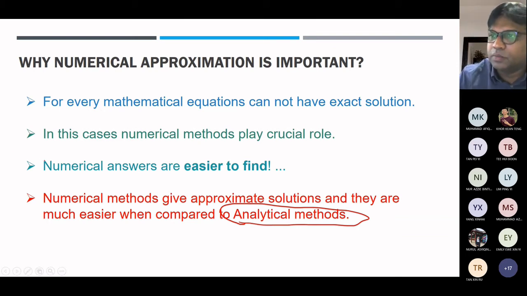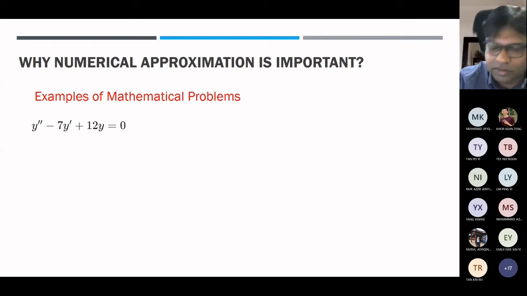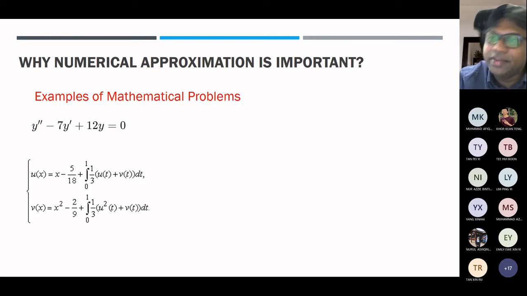Okay. All right. Now, you see some of the mathematical problems that are commonly seen these days. As you can see, this is a second order ordinary differential equation. Does it look easy to solve? Is it complex? Easy. It's easy. You can use Laplace transforms, any of the direct, conventional methods, or the Fourier series especially, so you can solve this problem. And this is pretty easy as well.